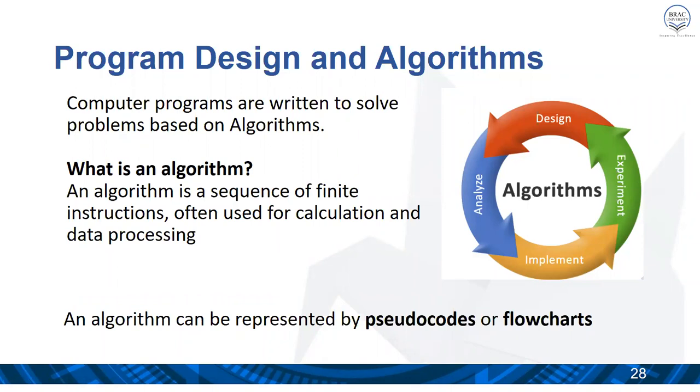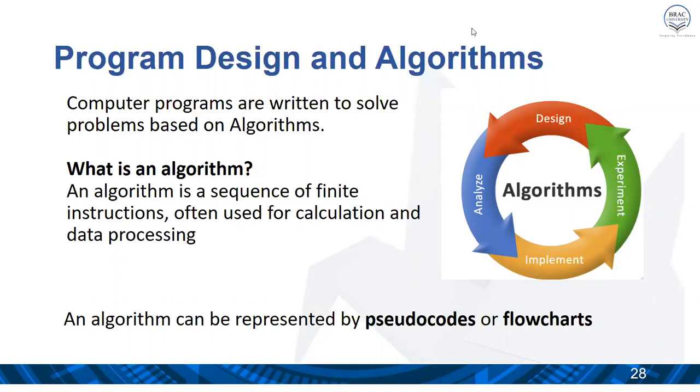Computer programs are written to solve problems based on algorithms. But how can I define the algorithm? An algorithm is a sequence of finite instructions that are used for calculation and processing of data. An algorithm can be represented either by pseudocodes or flowcharts.